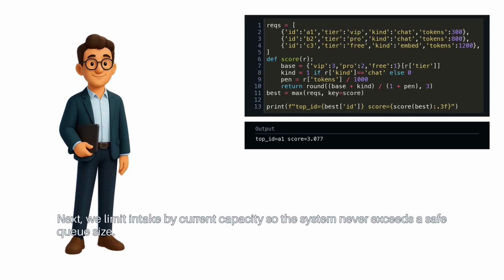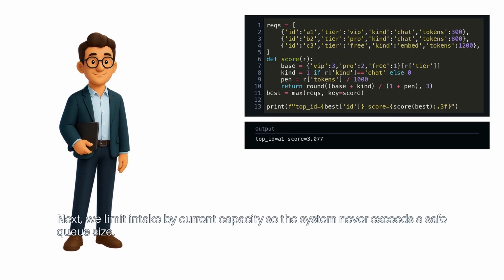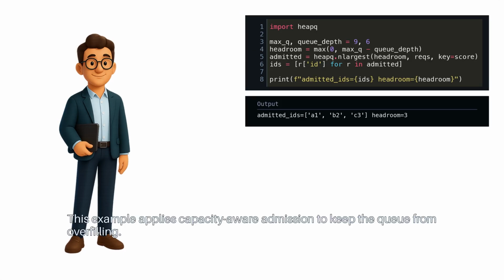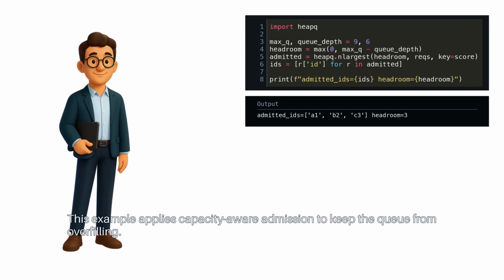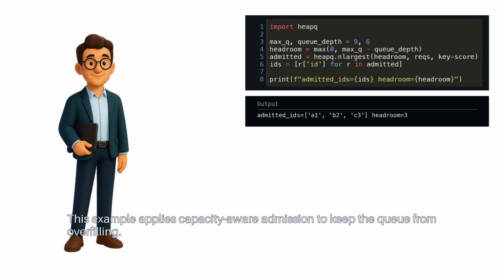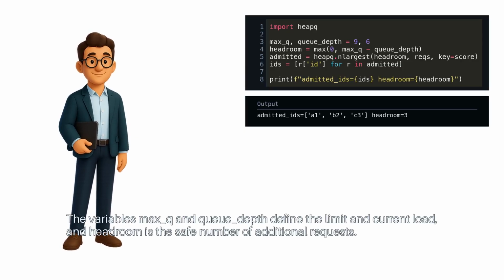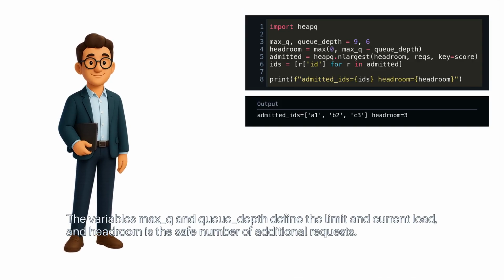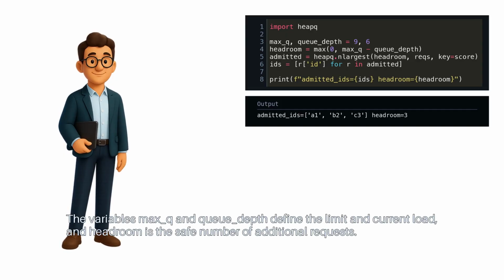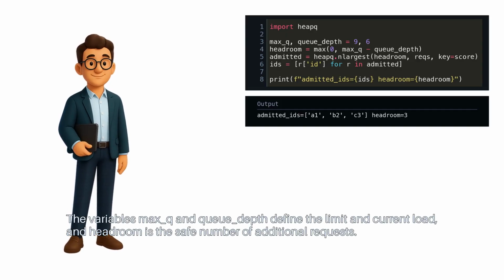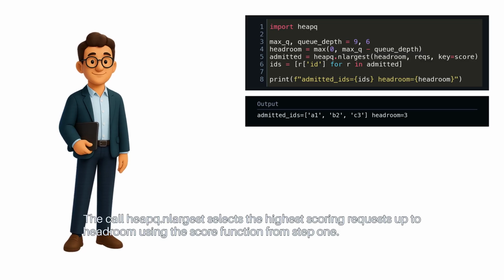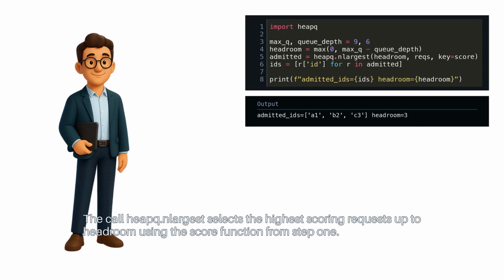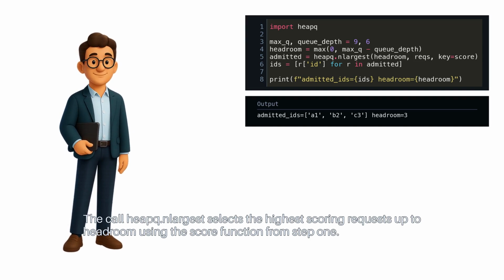Next, we limit intake by current capacity, so the system never exceeds a safe queue size. This example applies capacity-aware admission to keep the queue from overfilling. The variables max queue and queue depth define the limit and current load, and headroom is the safe number of additional requests. The call heapq.nlargest selects the highest scoring requests up to headroom using the score function from step 1.